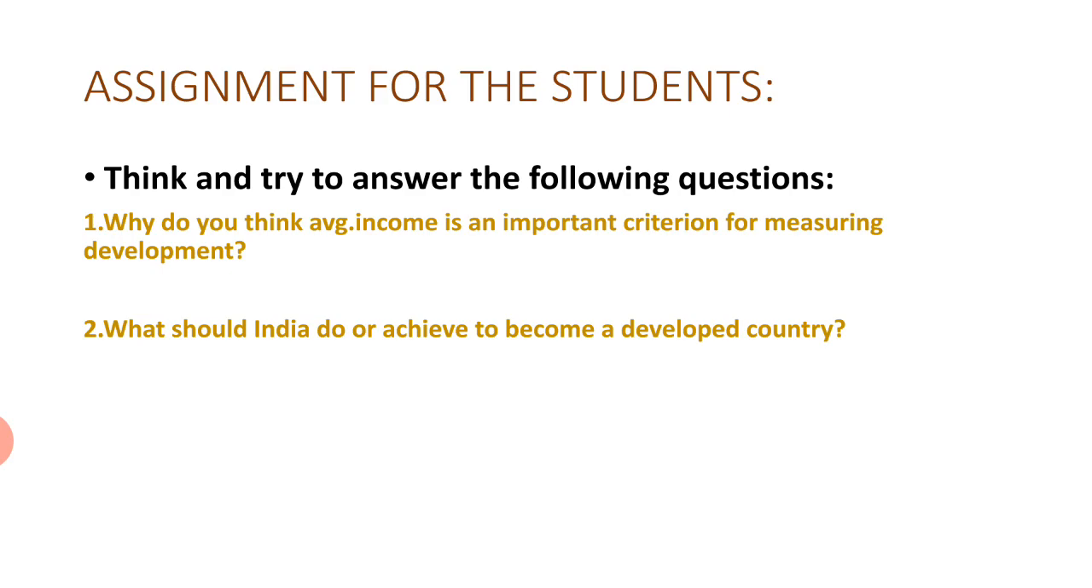The first question is, why do you think average income is an important criterion for measuring development? The second is, what should India do or achieve to become a developed country?